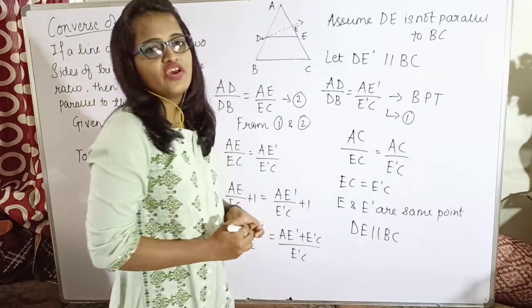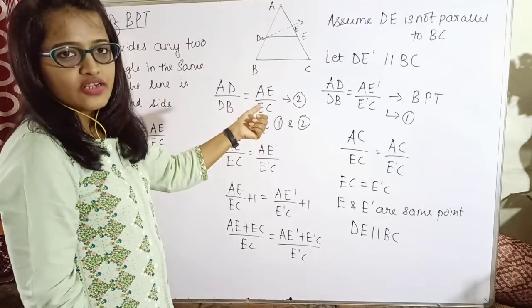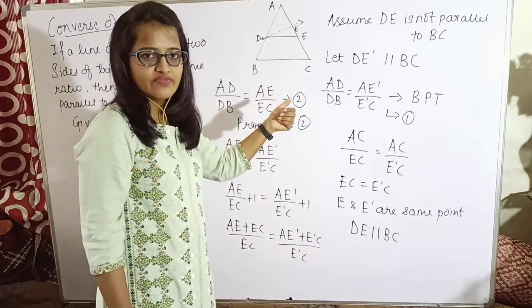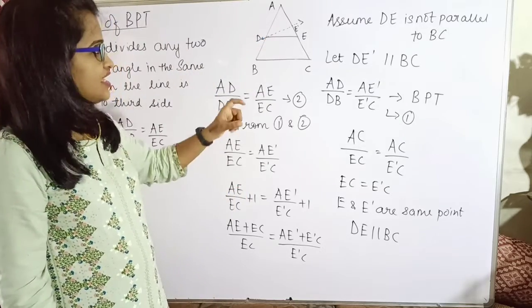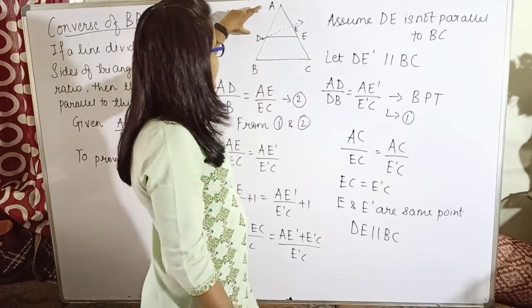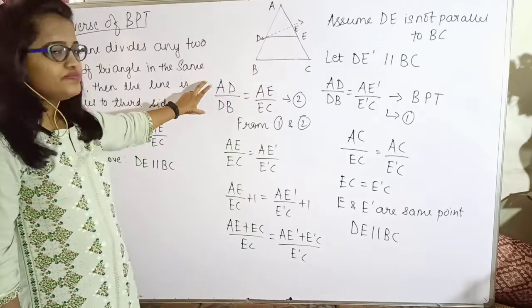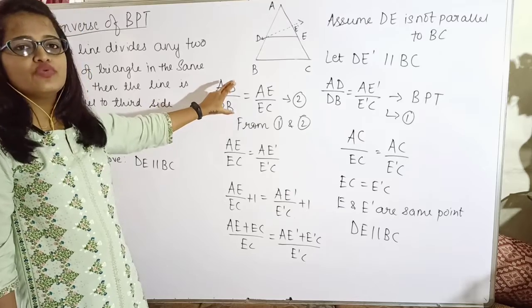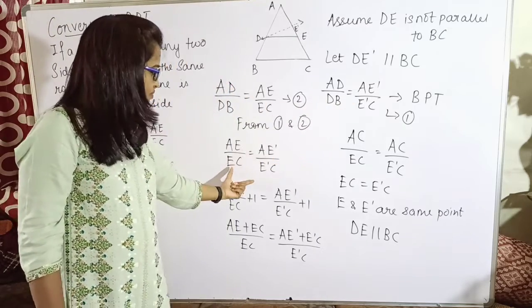So this is how we have proved it with the help of contradiction. Considering DE is not parallel to BC, definitely there will be one line which is parallel to BC, assuming that line to be DE dash. Then by the basic proportionality theorem, AD by DB is equal to AE dash by E dash C. But in our given, it is said AD by DB is actually equal to AE by EC. Their LHS are equal, so their RHS would be equal.